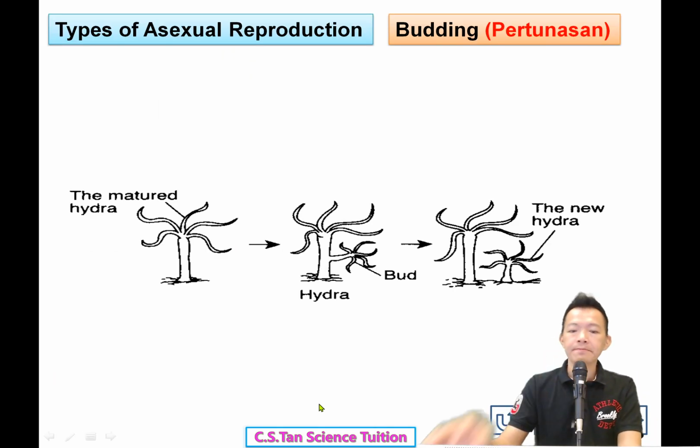So hydra, mature hydra. When the hydra becomes mature, it grows a new bud from the body. 它的身体旁边呢长了一粒新的 bud. In Chinese, I don't know what to call it. And finally, the bud becomes mature, so it will separate from the parent and become a new hydra.